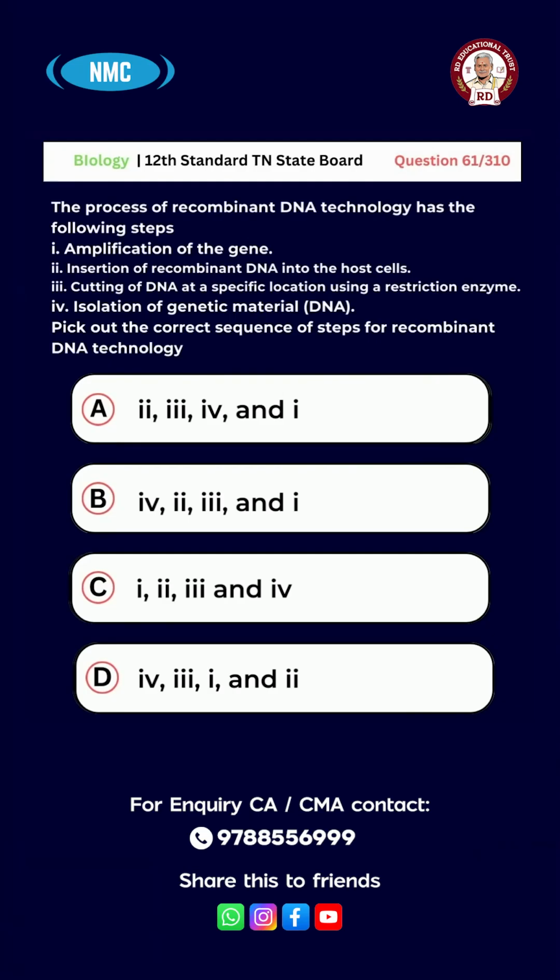Pick the correct sequence of steps for recombinant DNA technology. Option A, 2, 3, 4, 1. B, 4, 2, 3, 1. C, 1, 2, 3, 4. D, 4, 3, 1, 2. And the right answer is option D, 4, 3, 1, 2.